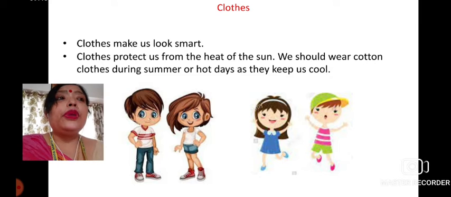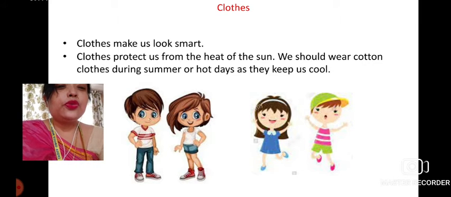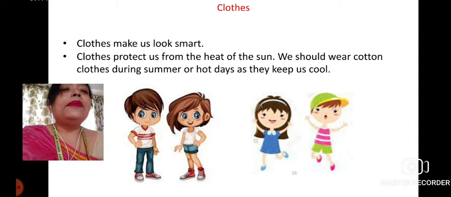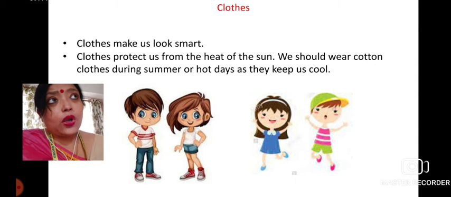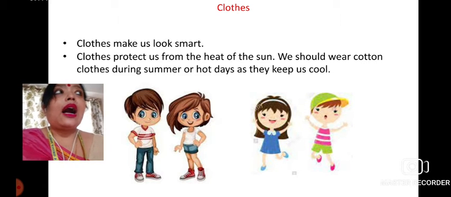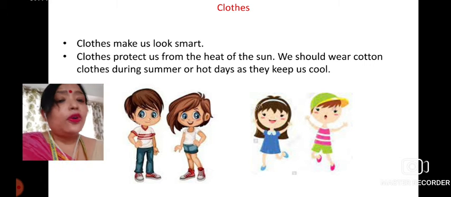And also we should wear cotton clothes during the summer or the hot days. Why cotton? Because they keep us cool, and also they are very light, and therefore they save us from sweating.